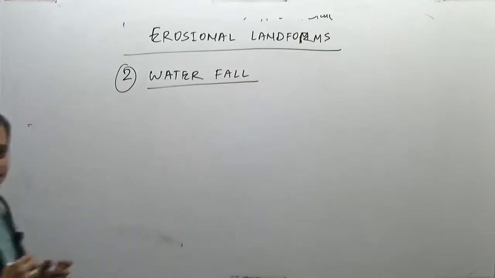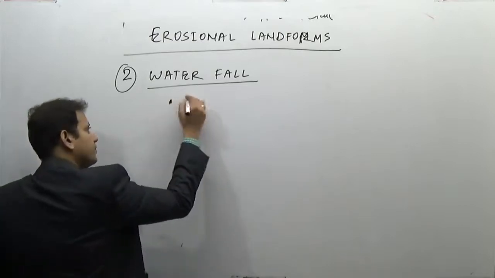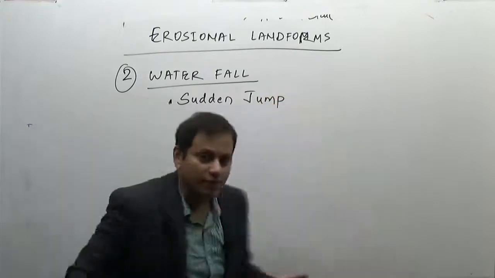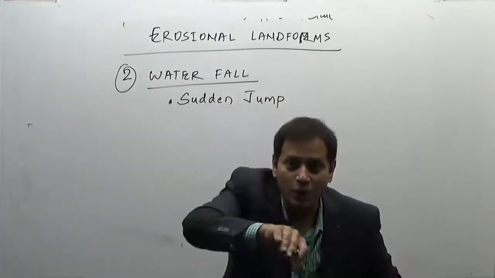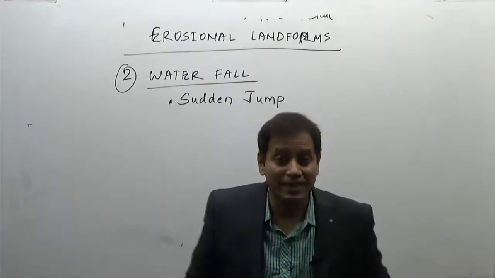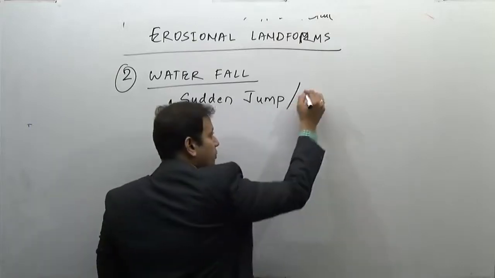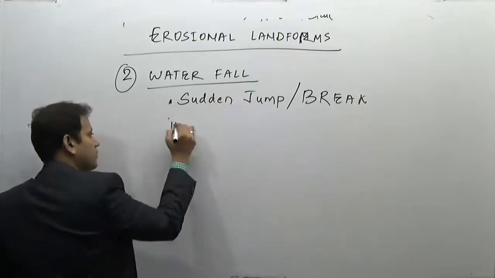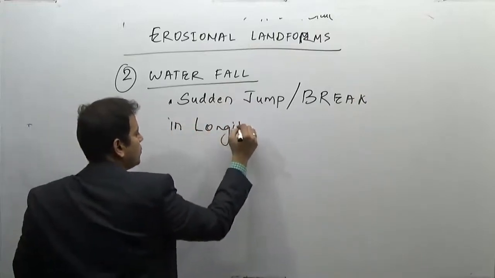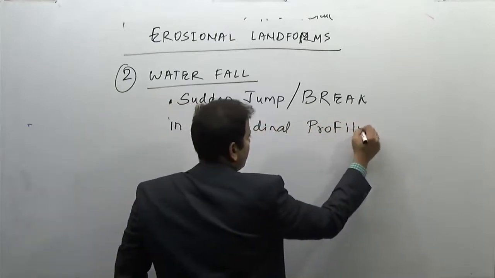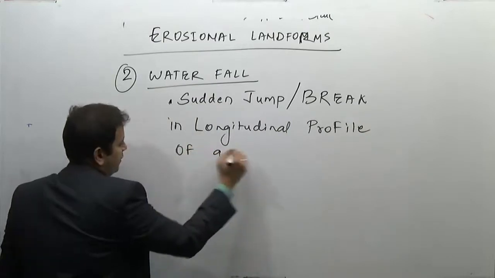What is a waterfall then? Waterfall is a sudden jump or break. It is a sudden jump by obviously a river from a greater height to a lower height. Or in the geographical terms, we say that it is a break in the longitudinal profile of a river.